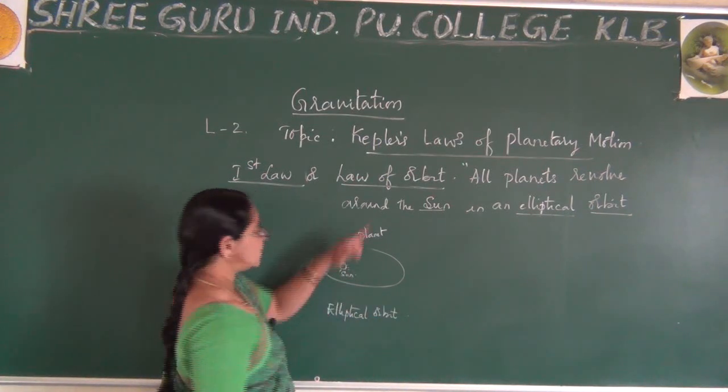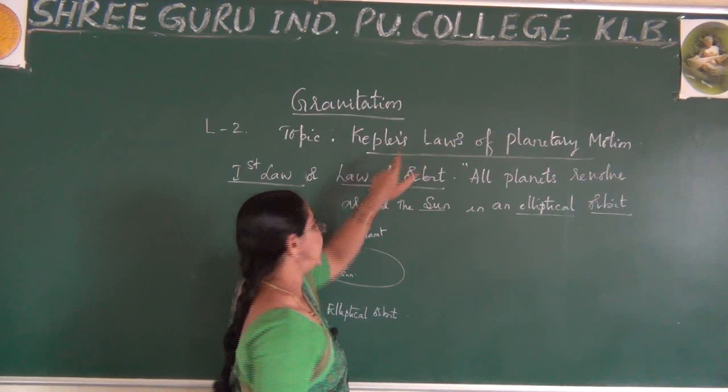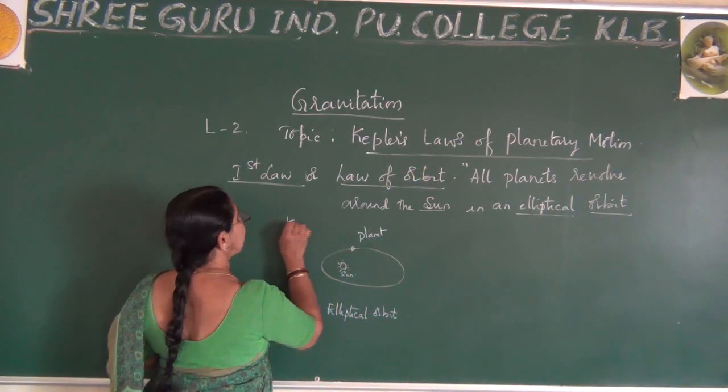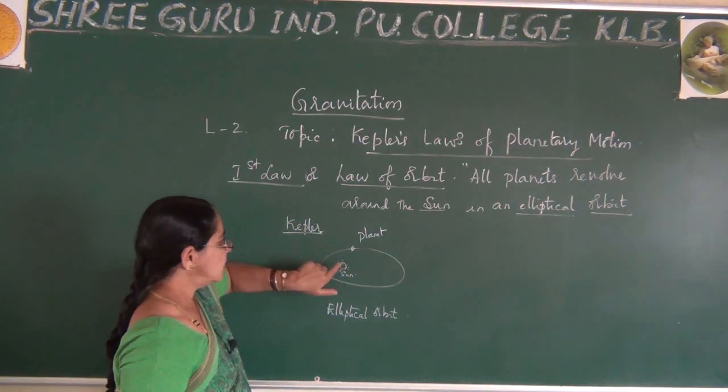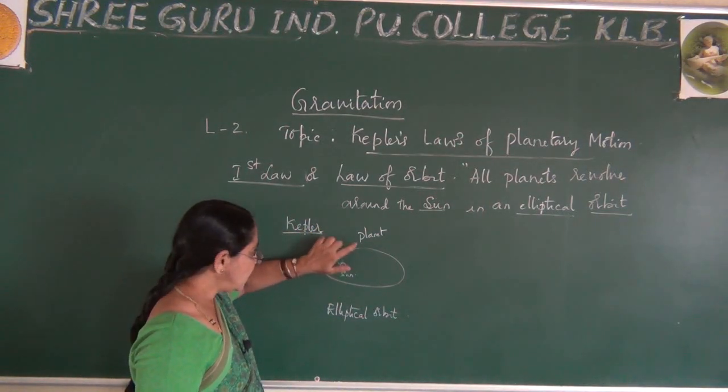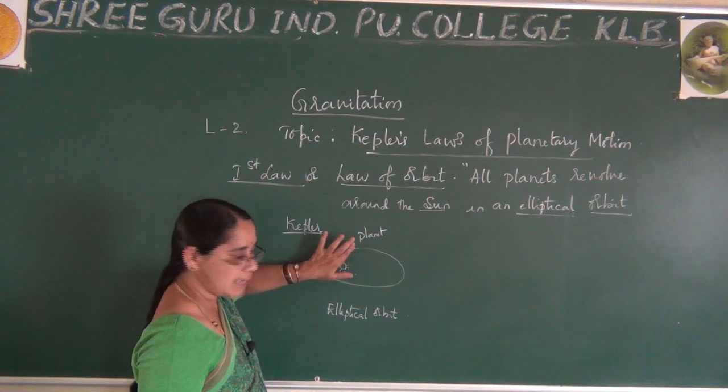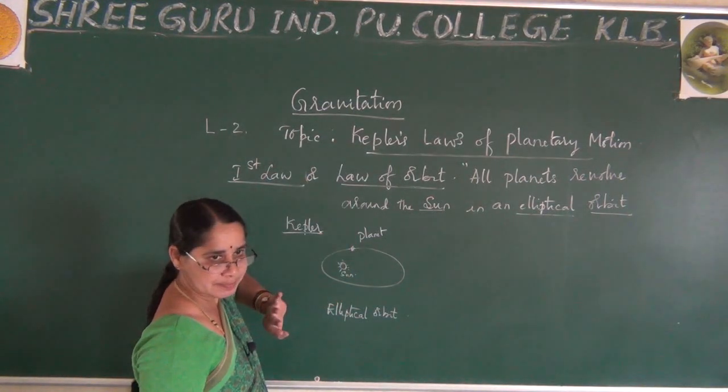Who has explained this? This was explained by Kepler. Hence, according to Kepler, in this figure I have shown the sun at one of the foci and the planet revolving around the sun in an elliptical orbit.